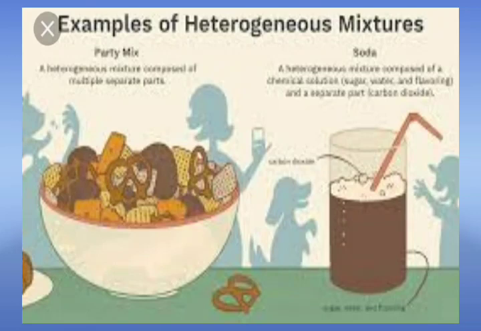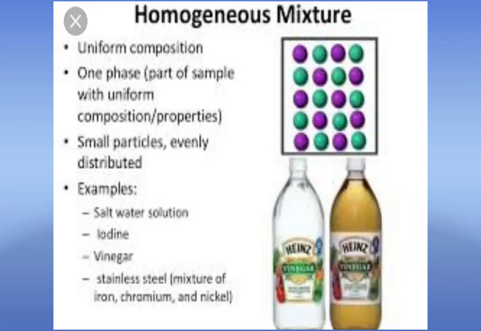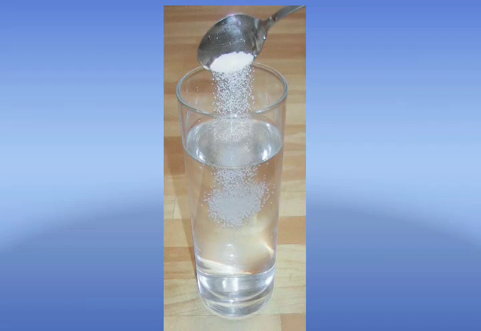A mixture of two or more solids is always considered a heterogeneous mixture, no matter whether you mix or grind them thoroughly. Next is homogeneous mixture: a mixture in which its constituents are uniformly distributed throughout its volume and cannot be recognized separately is called a homogeneous mixture. For example, a salt solution is a mixture made up of salt and water. But we cannot see salt particles and water separately. If we add one, two or three spoonfuls of salt in a glass of water and stir it, in each case the solution formed is homogeneous, but the proportion of salt and water is not the same.